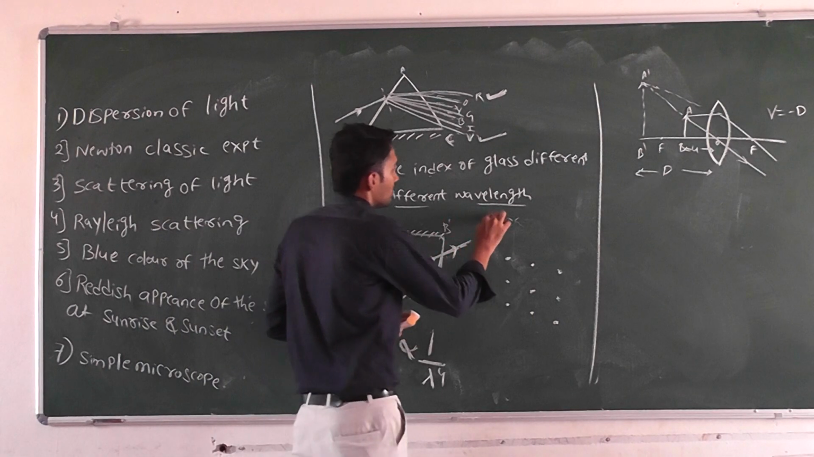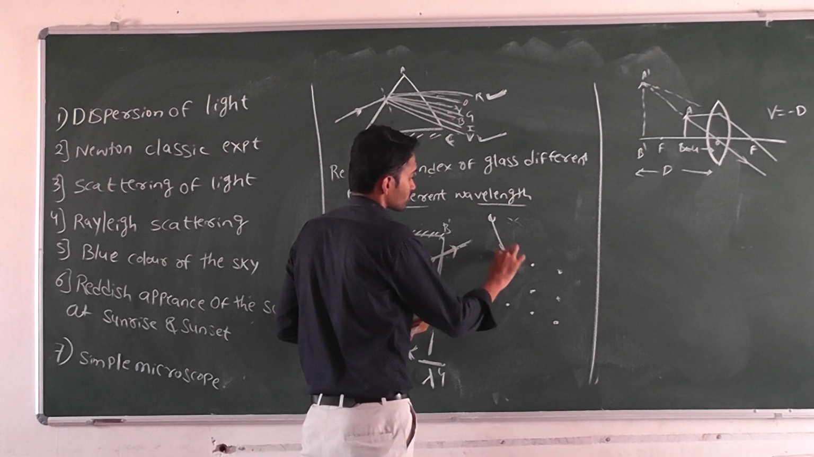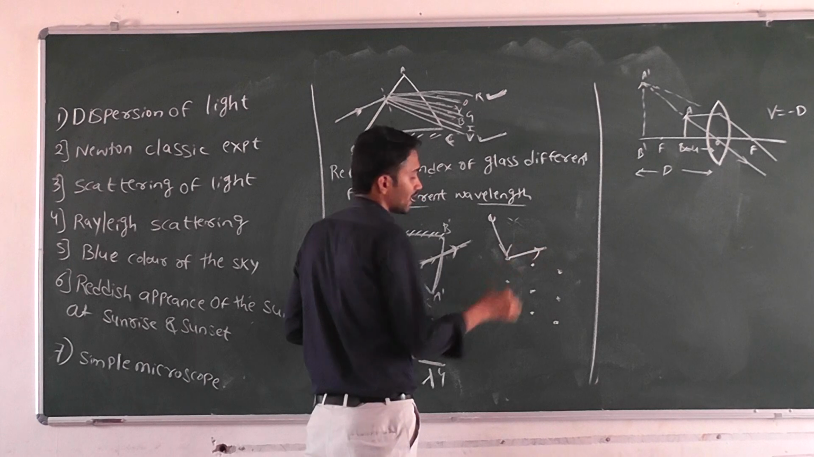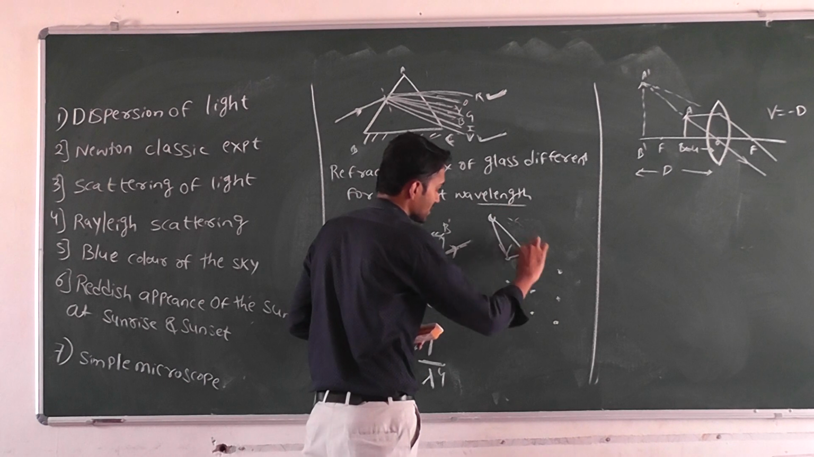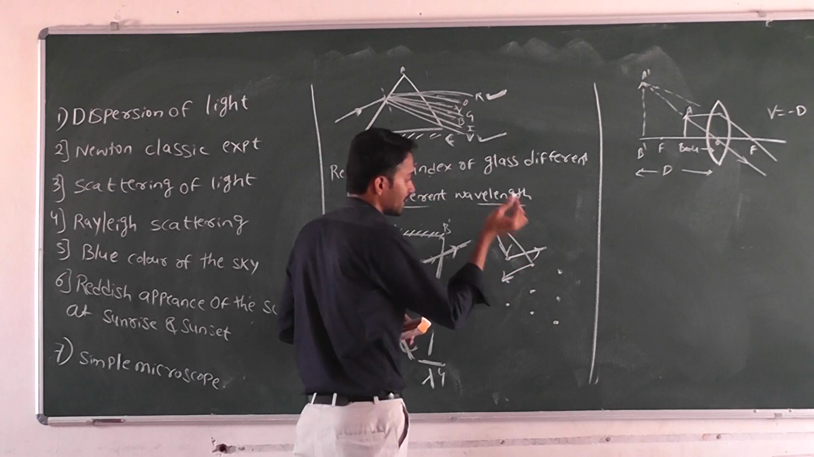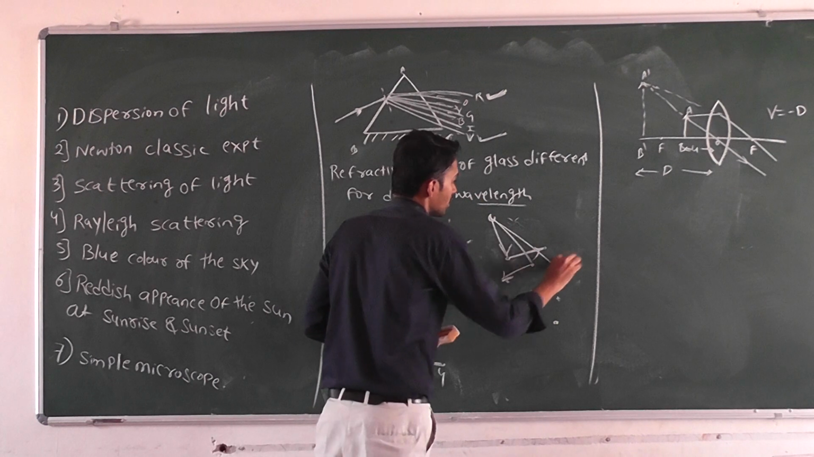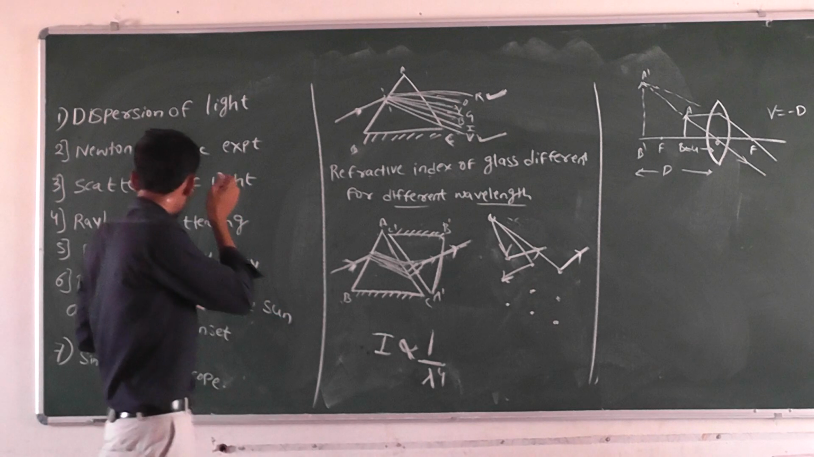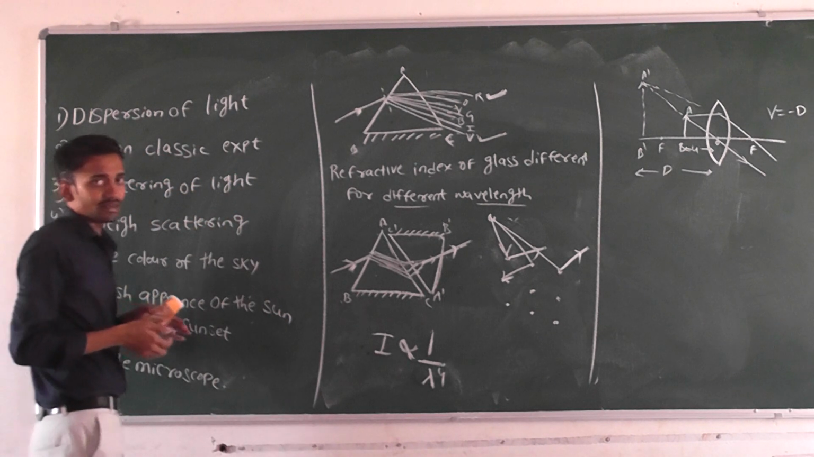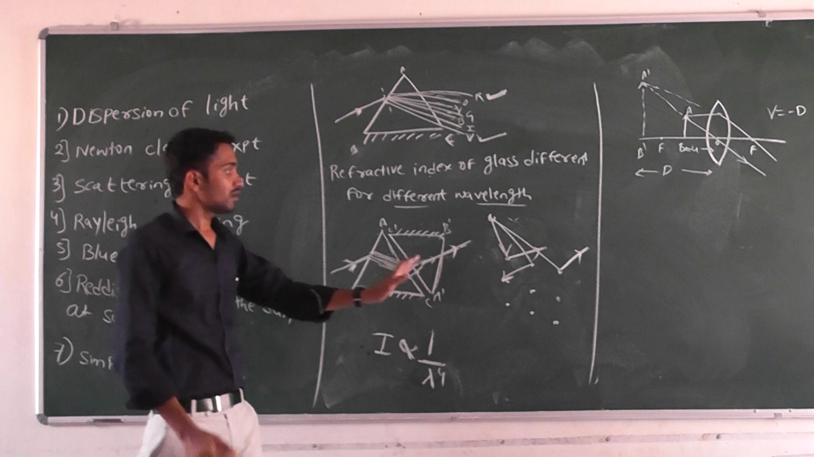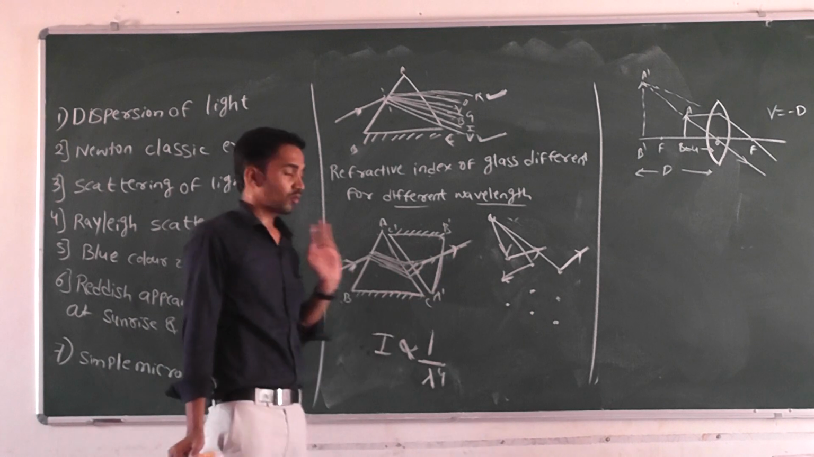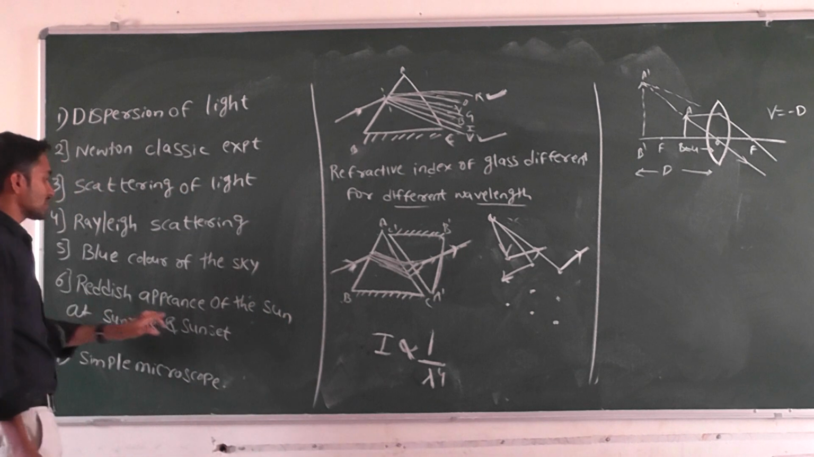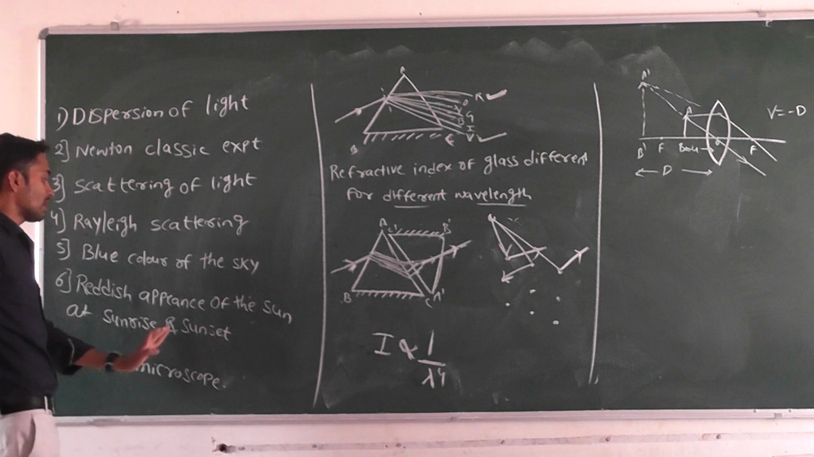The light ray is coming from the sun, and it is moving in random directions. Compared to all other colors, the blue color will scatter more and it will become the major color in the atmosphere. Next, the reddish appearance of the sun at sunrise and sunset.